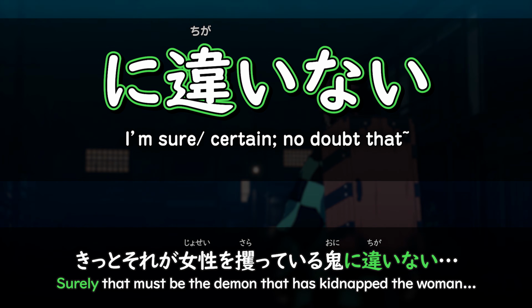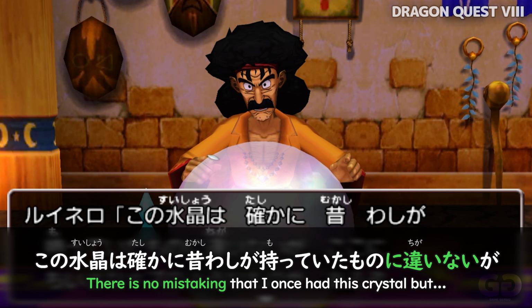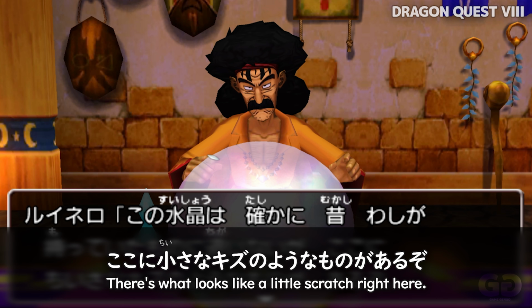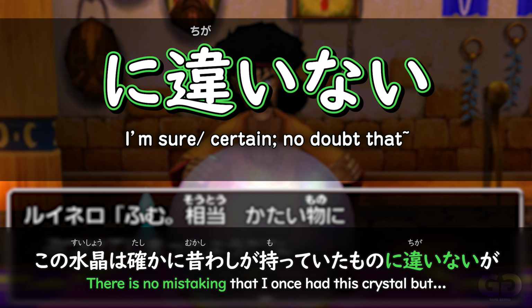There's no mistake. これはこの水晶は確かに昔わしが持っていたものに違いないが、ここに小さな傷のようなものがあるぞ。 And finally here, there is no mistaking that I once had this crystal, however.